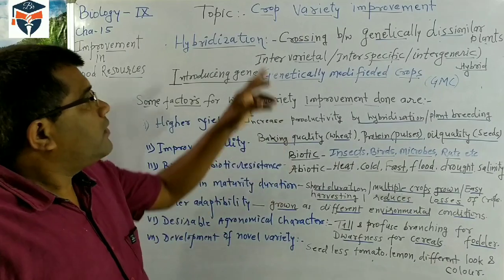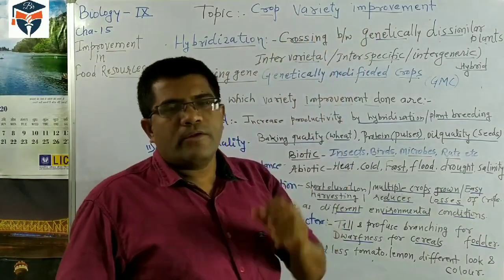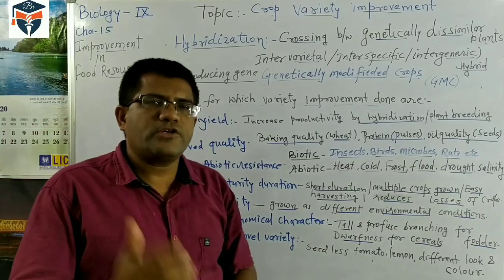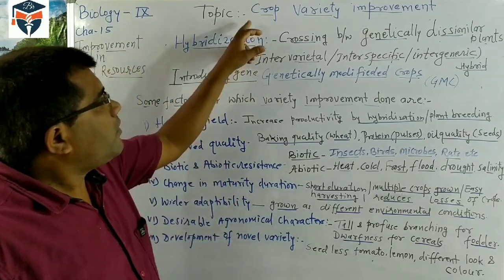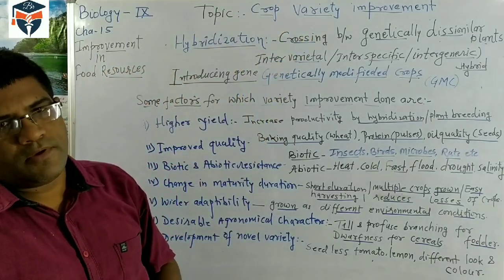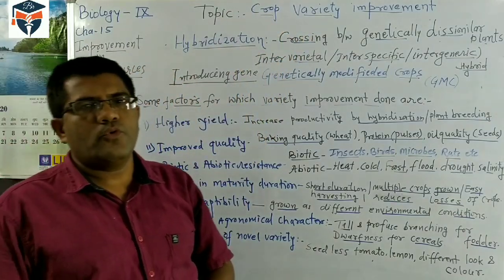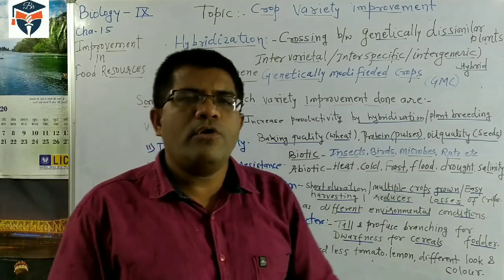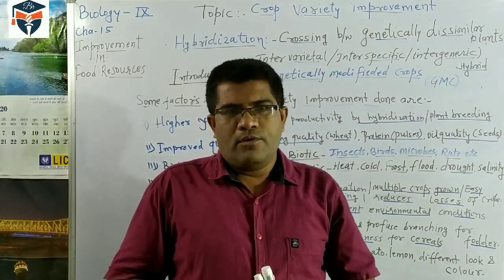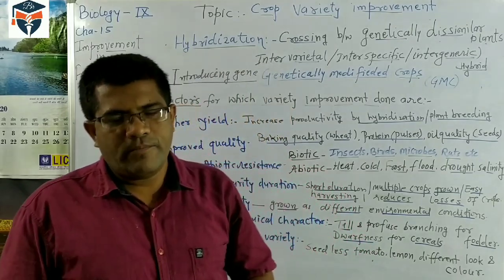Students, why the need for crop variety improvement? As I told you, population is increasing, so we have to increase production. We have to improve the variety of the crop. We should grow such varieties which give more production, quantitatively and qualitatively better.